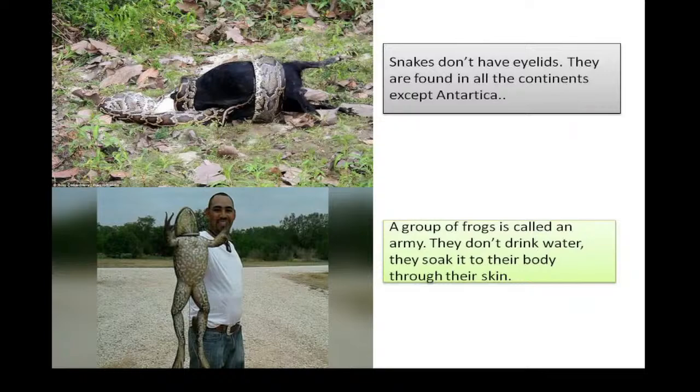Now these were the interesting facts which I added from my side. In this way, you can also find out some interesting facts about animals and birds through the internet. You don't need to worry. If you go to the internet and search about different birds and animals, then you can find them easily. Okay, now we will do some classroom activities. Let's have a look at the next slide.